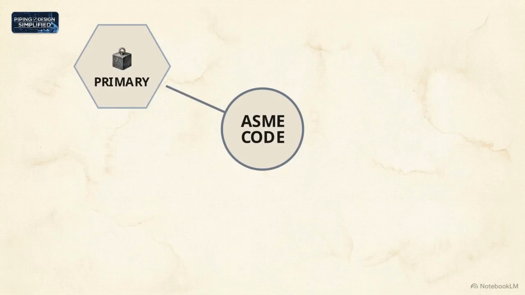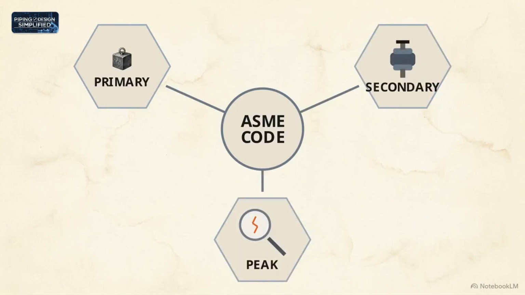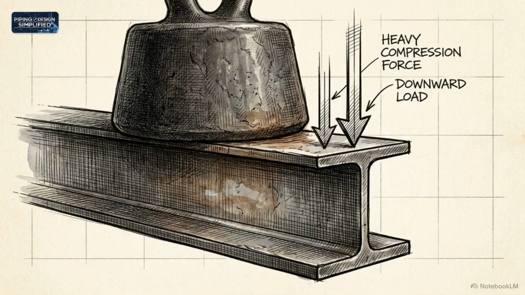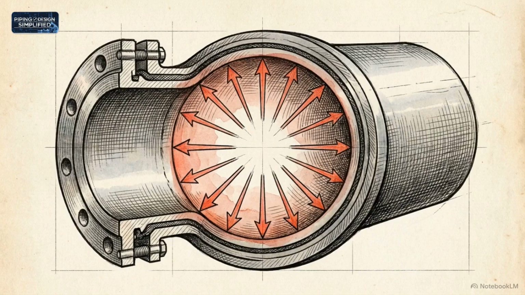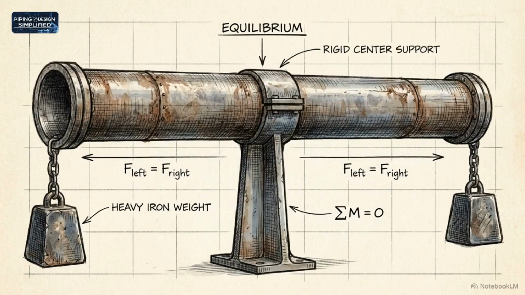occurs. To make that localized yielding safe, ASME codes separate all imposed loads into three exact categories: primary, secondary, and peak. Primary stresses are force-driven. They're the direct result of internal pressure and the pipe's dead weight, demanding basic mechanical equilibrium.